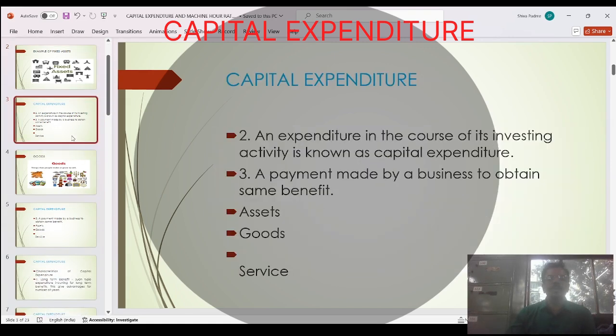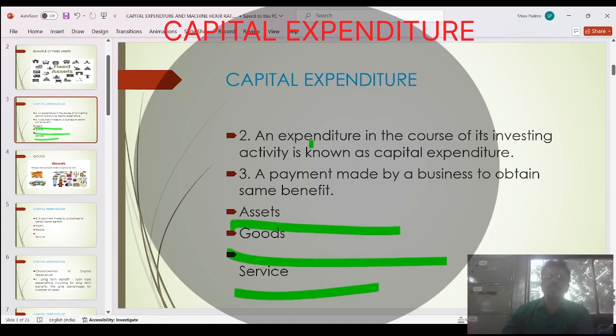After that, we will see which items come under capital expenditure. An expenditure in the course of an investing activity is known as capital expenditure. Suppose you are investing your money in shares. Investing in shares will give a future benefit. After that, a payment made by the businessman obtains some benefit, and from that you will get an extra benefit. You are getting some benefit in case of an asset, goods, and service. So these are 2 points to consider while deciding capital expenditure.